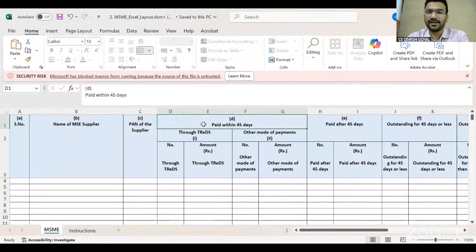So we have to fill: paid within 45 days, two options, through Threads and other modes. Now, let me explain a little about what Threads is. Threads is an RBI portal. RBI has given MSME vendors a facility.